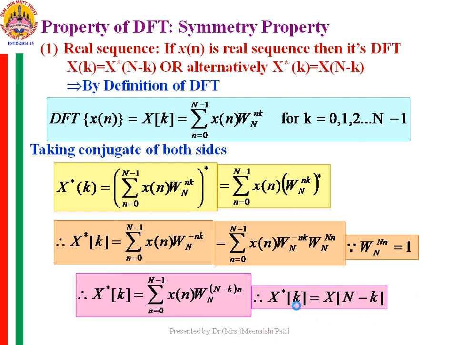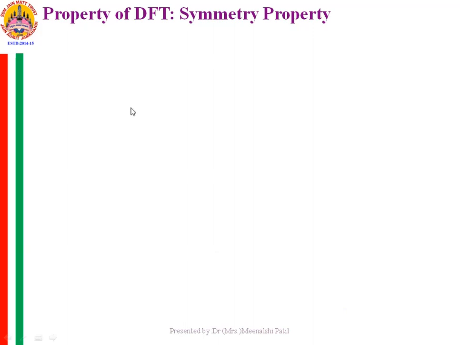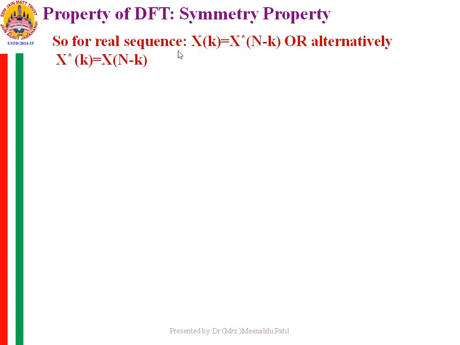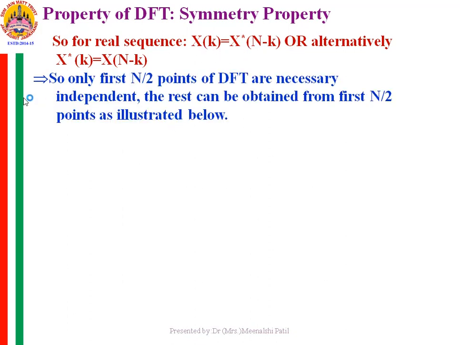Now what does this indicate? The conjugate of X of k is equal to capital X of N minus k. So for a real sequence, we say that the conjugate of X of k is equal to X of N minus k. We can also alternately prove that, but we have to start accordingly if we want to prove it. Right now I have proved it for X of k equal to the conjugate of X of N minus k.